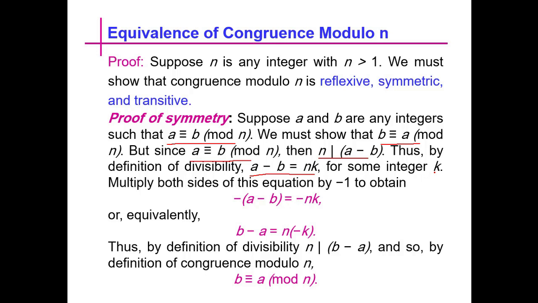Then we multiply both sides of the equation by minus 1 and we get minus (a minus b) is equal to minus n times k, and then we get b minus a is equal to n times minus k. By using the definition of divisibility, we see here that n divides b minus a. And so by the definition of congruence modulo n, b is congruent to a mod n.